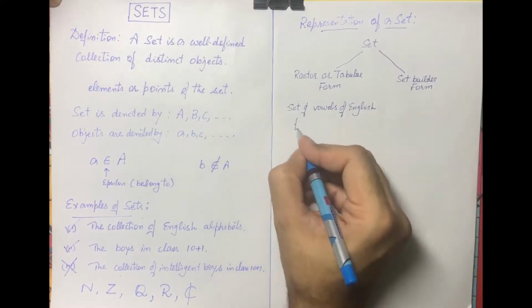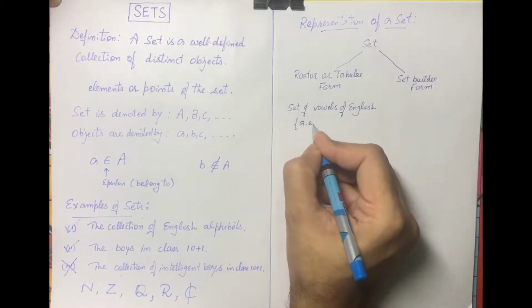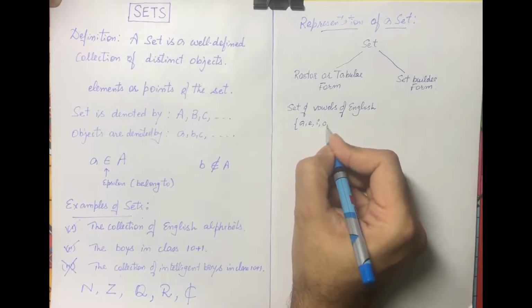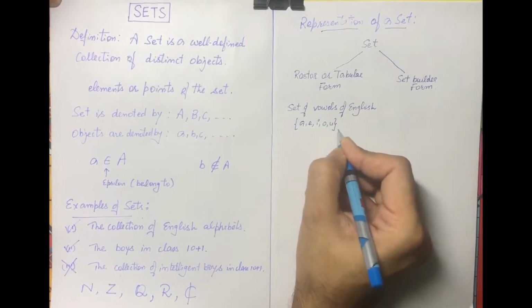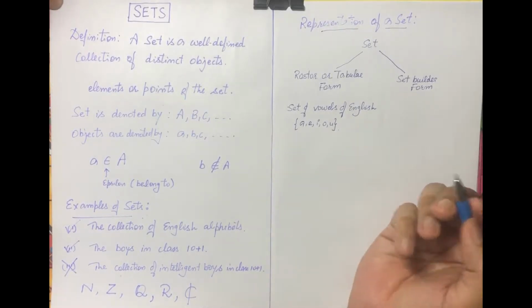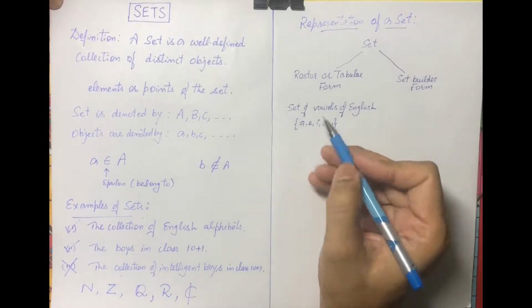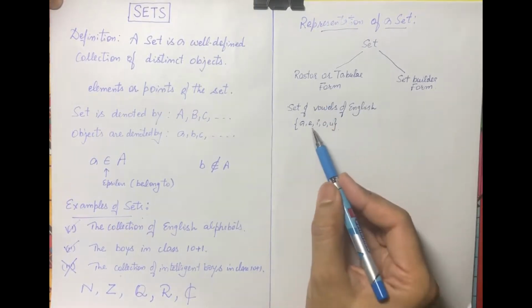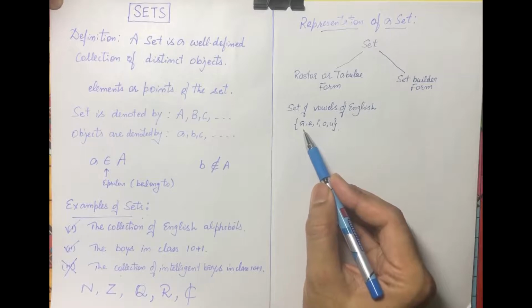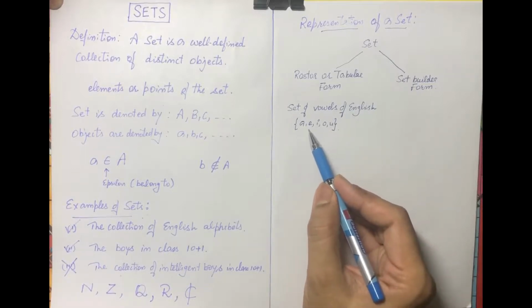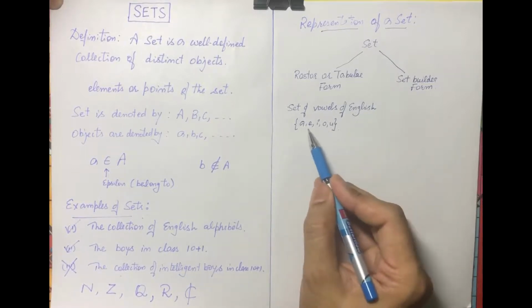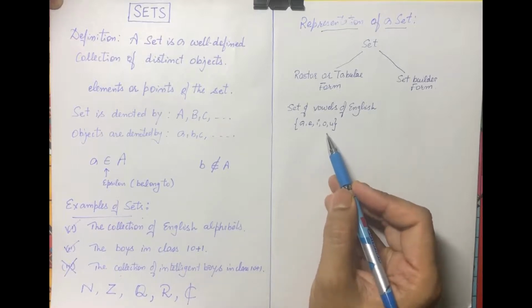So we know they are a, e, i, o, u. So this is a representation of a set in roster form. So we have listed the elements in curly brackets separated by commas.